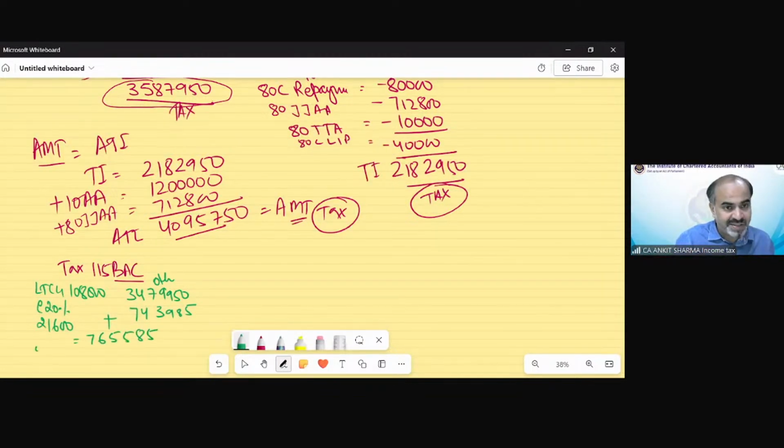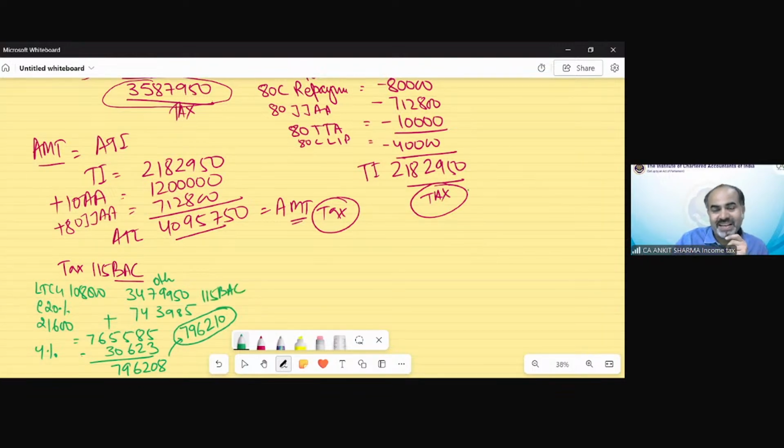Then 4% cess would be 30,623. My total tax would be 796,208, and if we round it to a multiple of 10 rupees, it would be 796,210. So that is my section 115BAC tax.